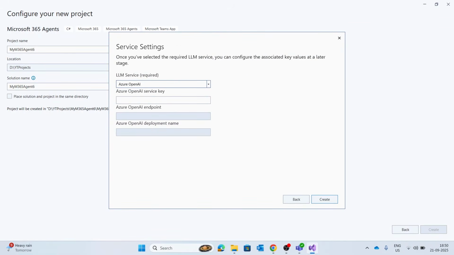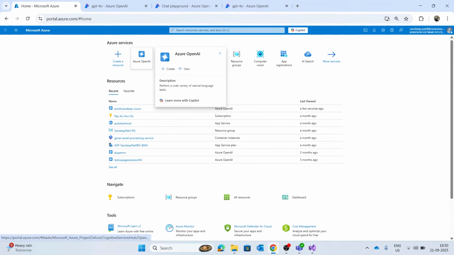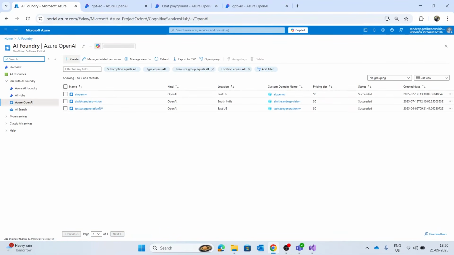Here we will select the required LLM service. I'll go with Azure OpenAI, and after that we have to provide 3 keys, which are the OpenAI service key, OpenAI endpoint and OpenAI deployment name. And how to get this? You have to visit the Azure portal and click on Azure OpenAI. After that you have to create a new Azure OpenAI service. I already created it.